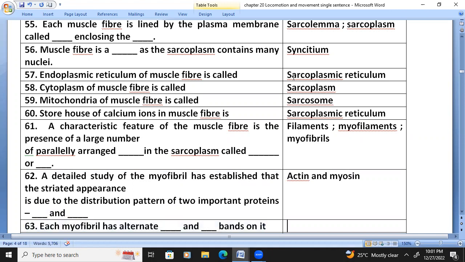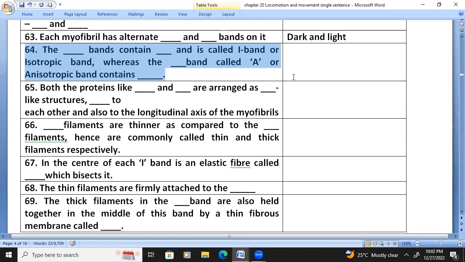Each myofibril has alternate dark and light bands. Light bands contain actin and are called I band or isotropic band, whereas the dark band is called A or anisotropic band and contains myosin.